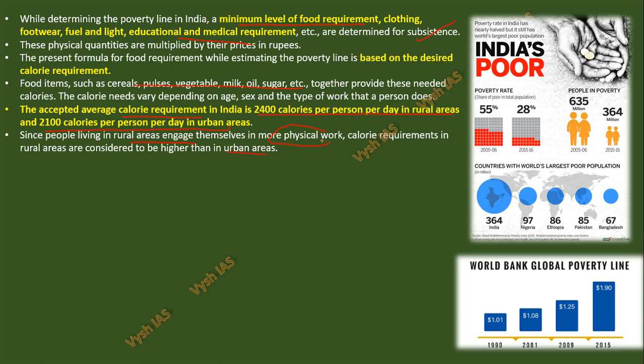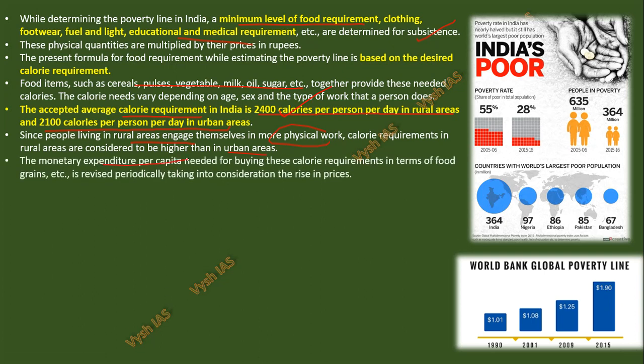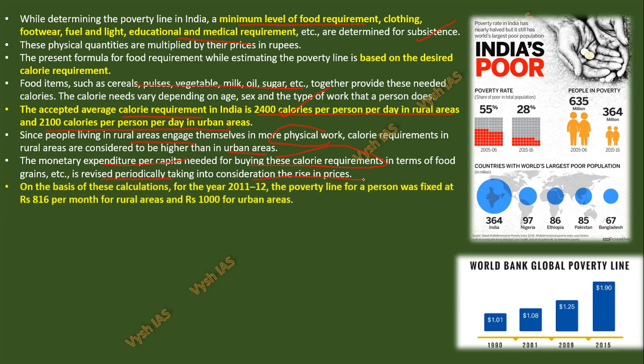So based on that, the calorie requirement is more in rural areas. That is why this is more. The monetary expenditure per capita needed for buying this calorie requirement in terms of foods and grains is revised periodically, taking into consideration the rise in prices. Different price levels, which you will study in higher classes. At that time, as per that, the formulas or the values will keep changing.